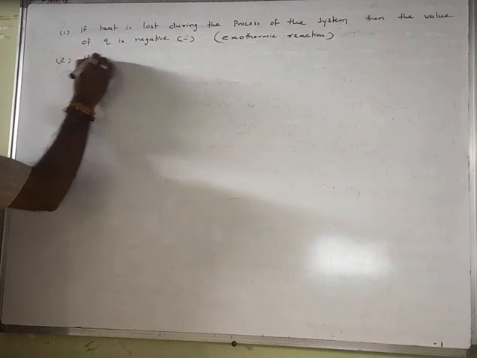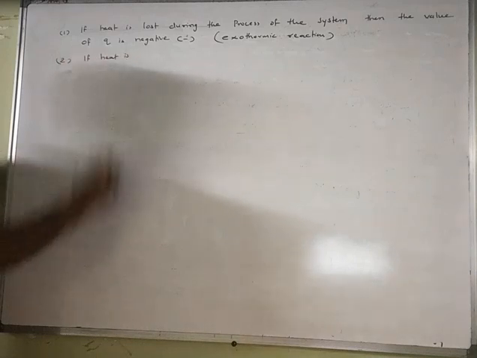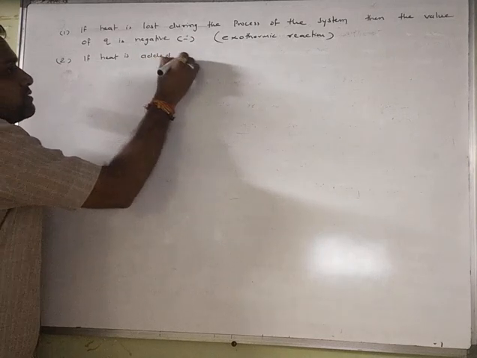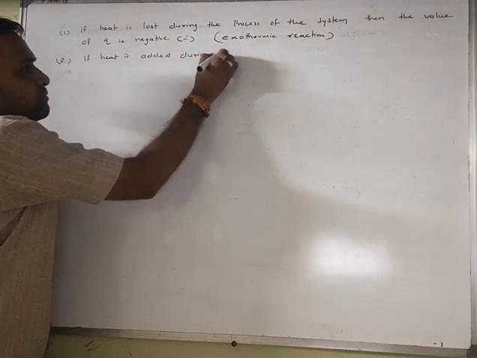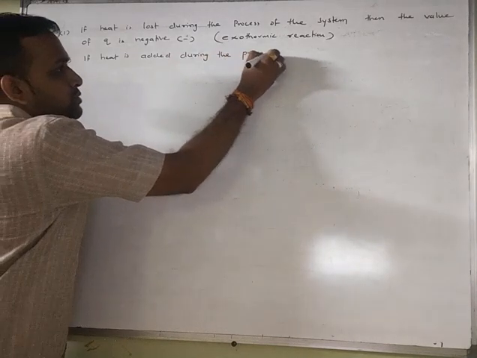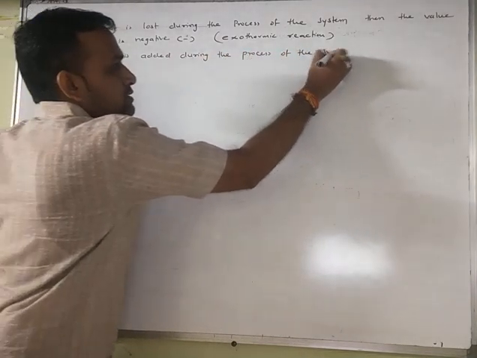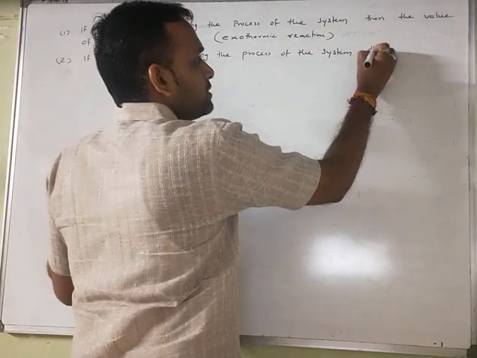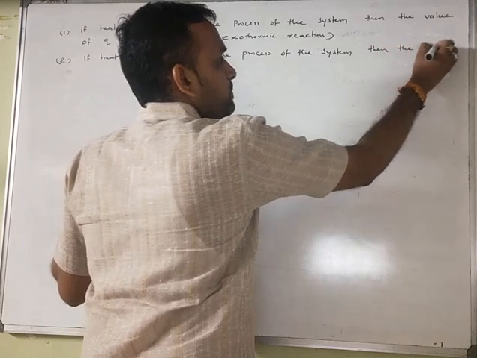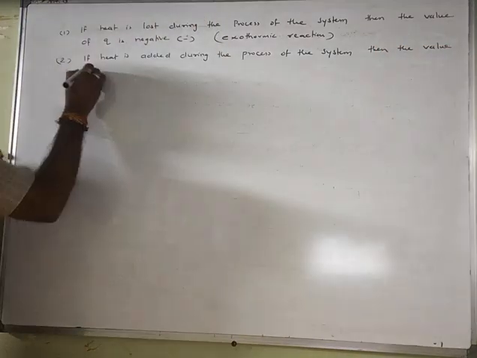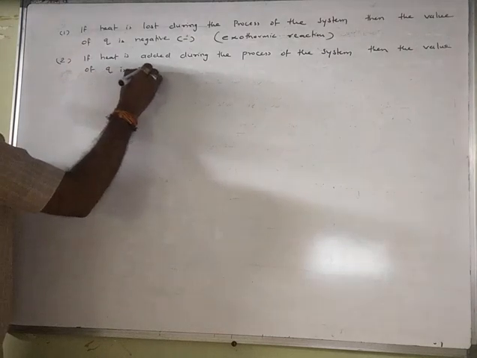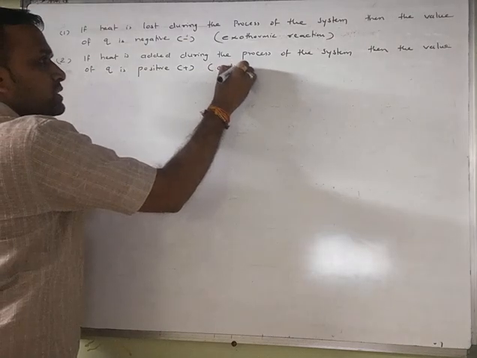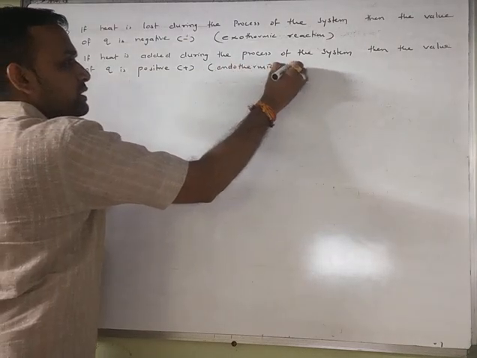Second point, if heat is gained or added during the process of the system, then the value of Q is positive, that is a plus, and such a reaction is said to be an endothermic reaction.